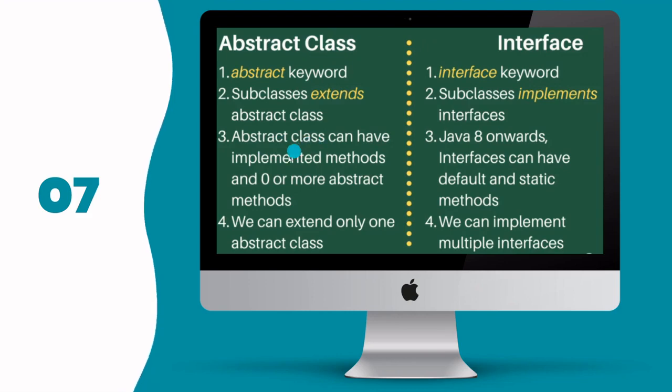Abstract classes can have implemented methods and zero or more abstract methods, like we discussed in the last question. Since Java 8, interfaces can have default and static methods. That's a new addition. We can extend only one abstract class, but we can implement multiple interfaces. Also, you can use extends and implements both at once.